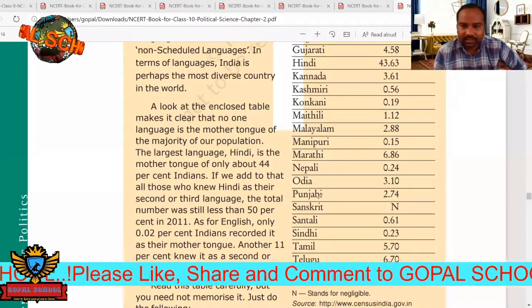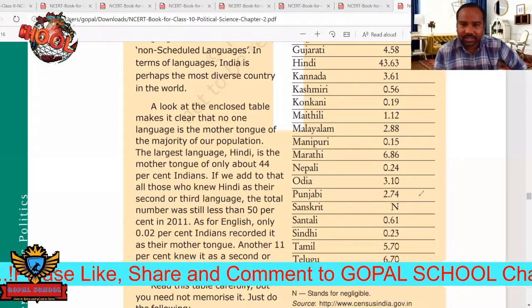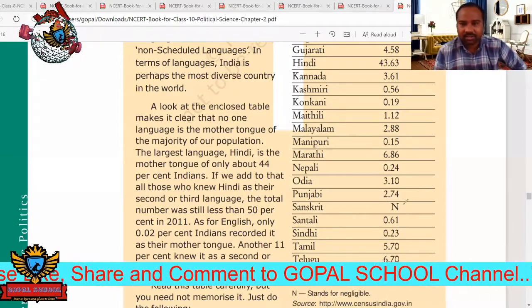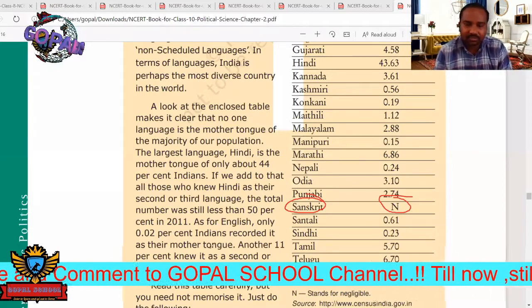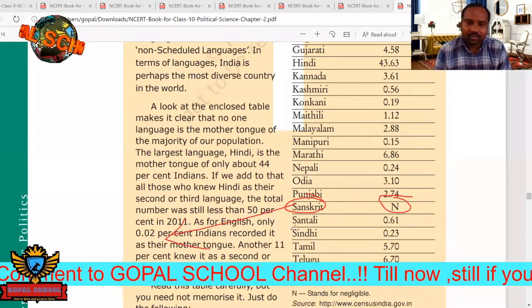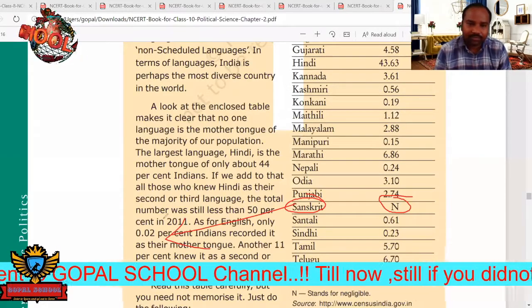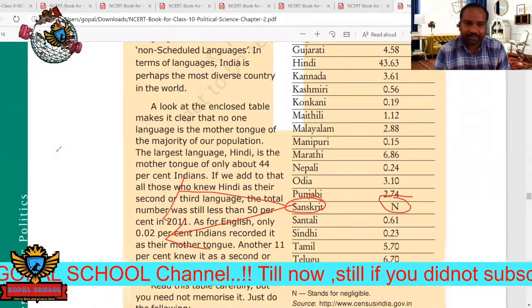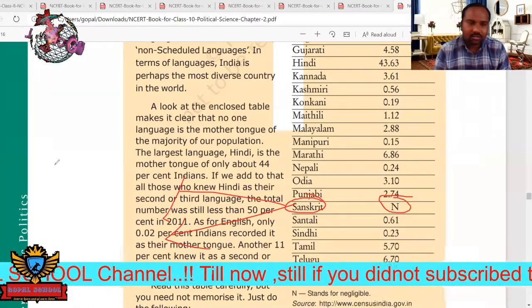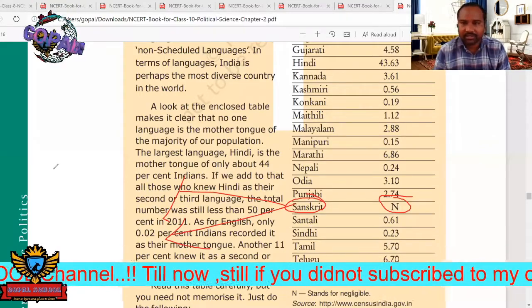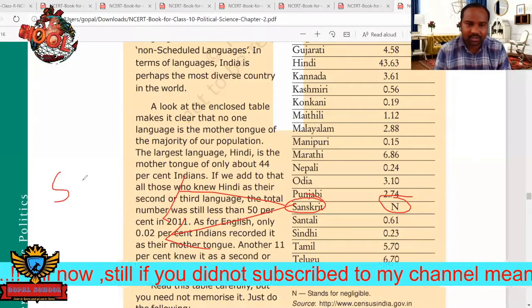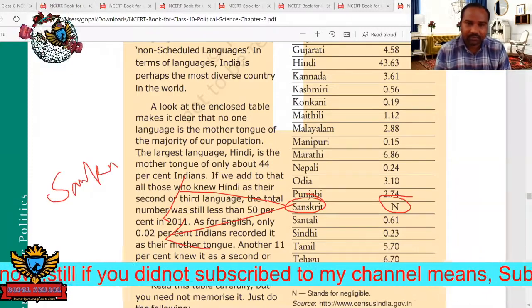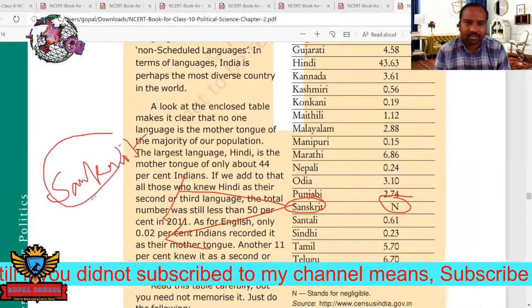If you see here, for Sanskrit they have kept just null. Actually, the Sanskrit language speakers are also many, but there was a conflict between Sanskrit and Hindi. They wanted to make Sanskrit the official language in the beginning, before making Hindi the official language.